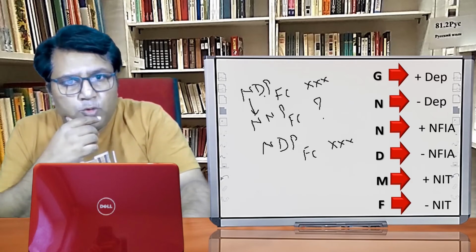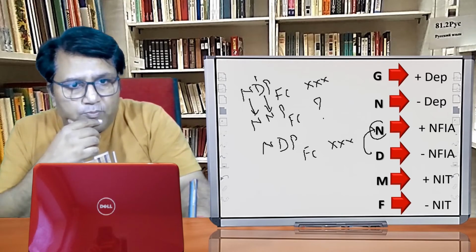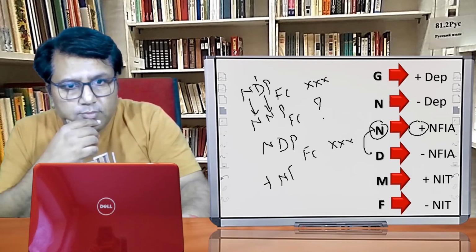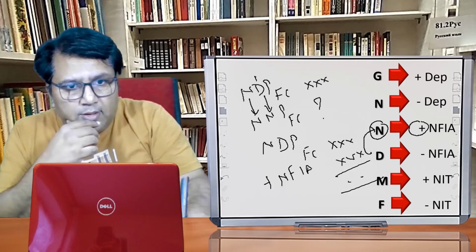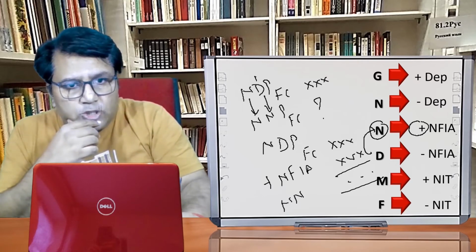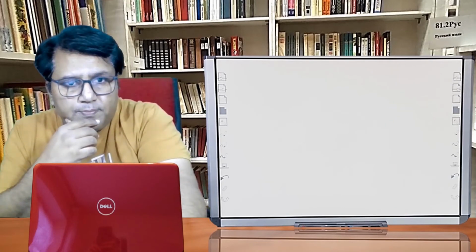The only thing that we have to do is convert domestic into the national. If we have to convert domestic into the national, what we have to do? We have to add NFIA. After adding the NFIA in the domestic income, we will get national income. I hope the point is clear. One more example we just take.